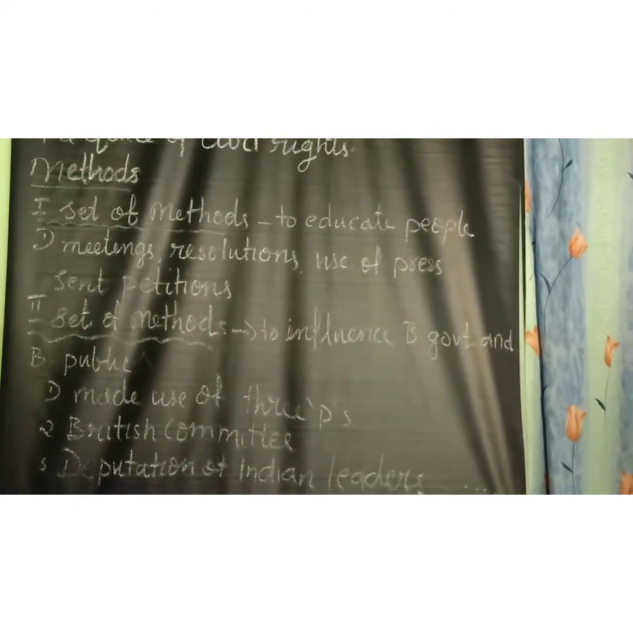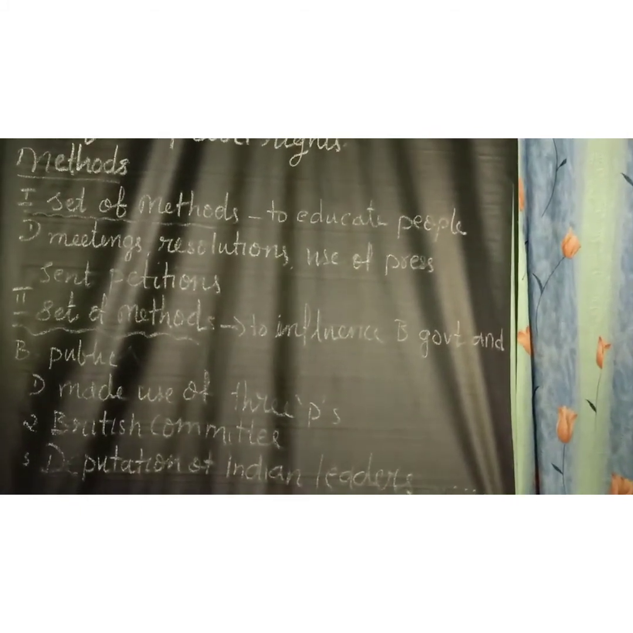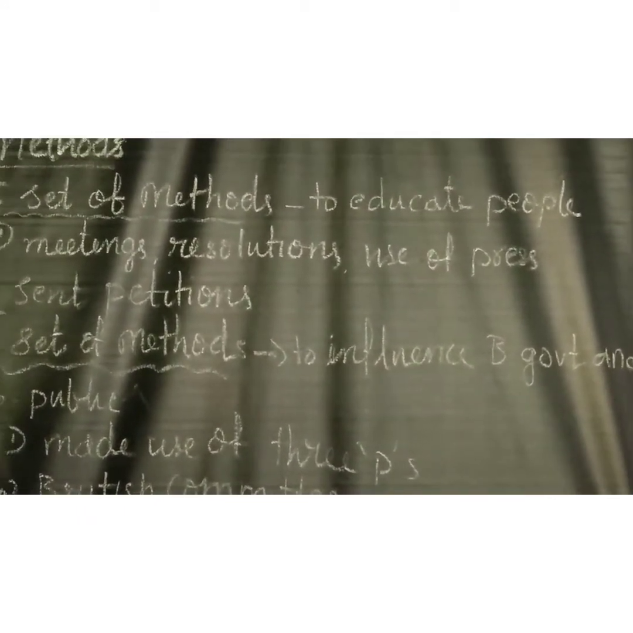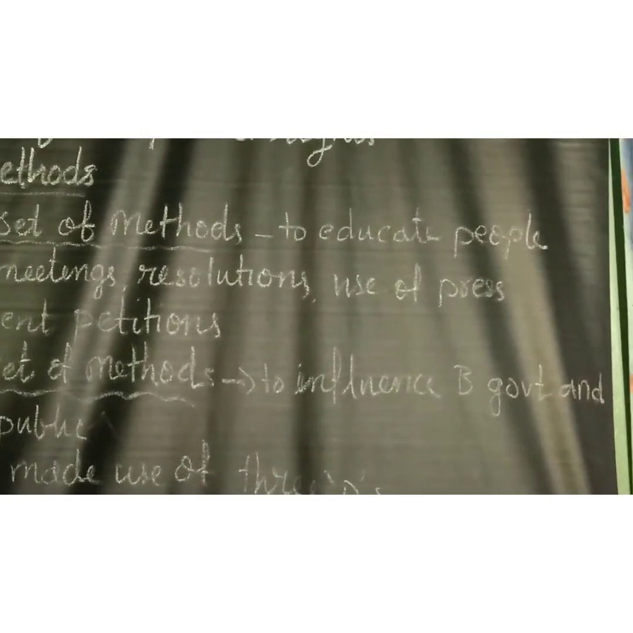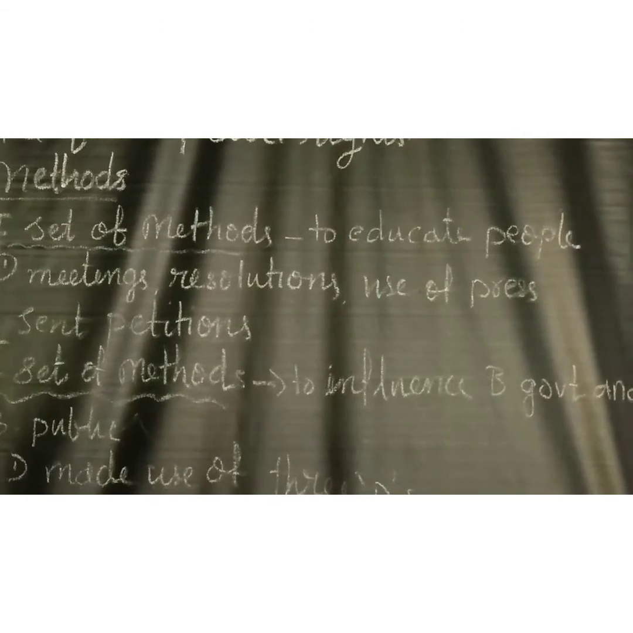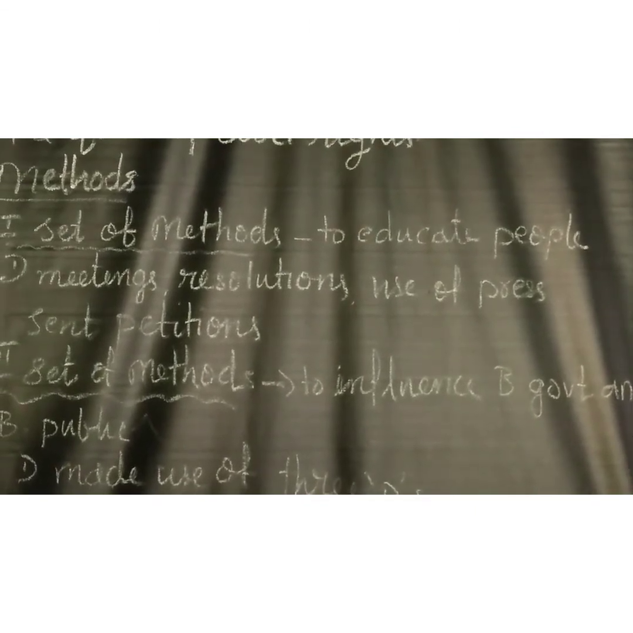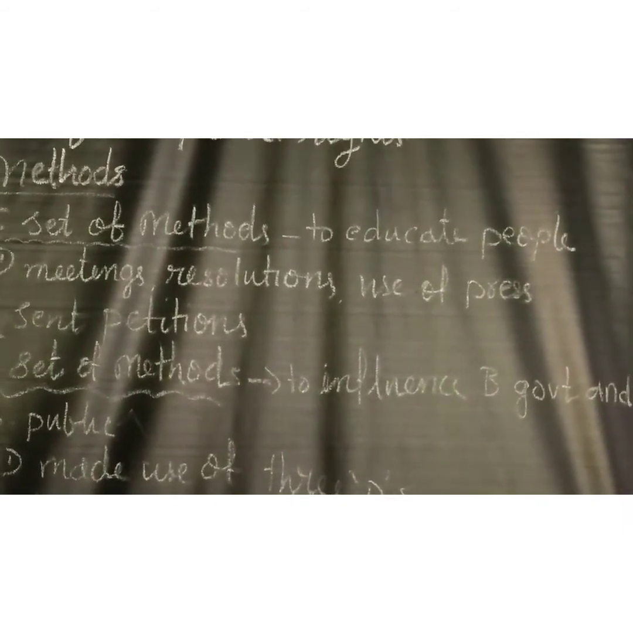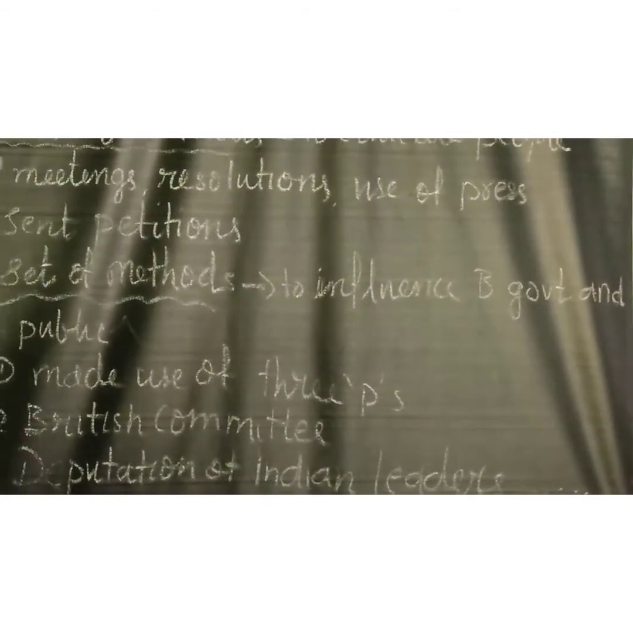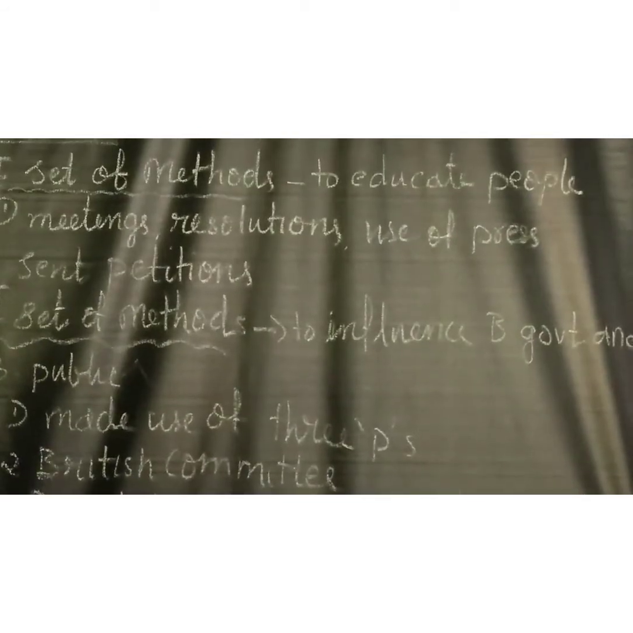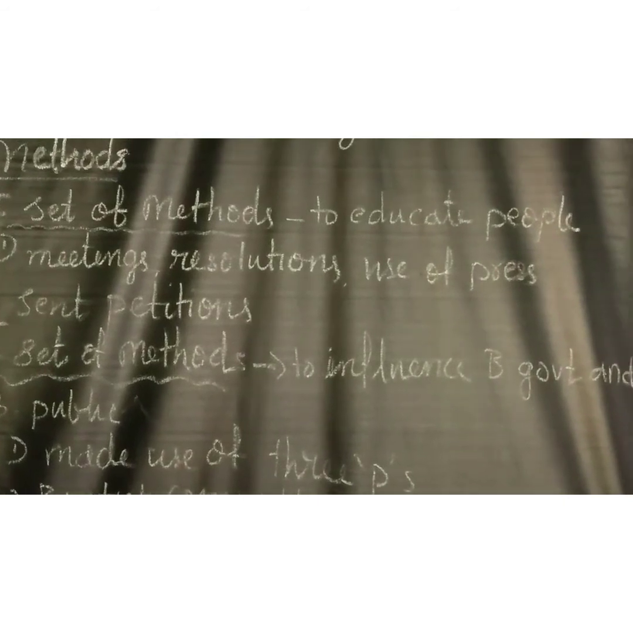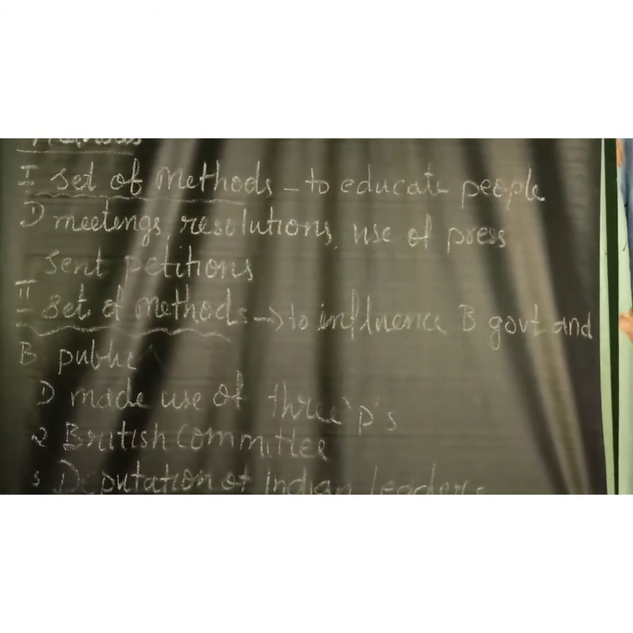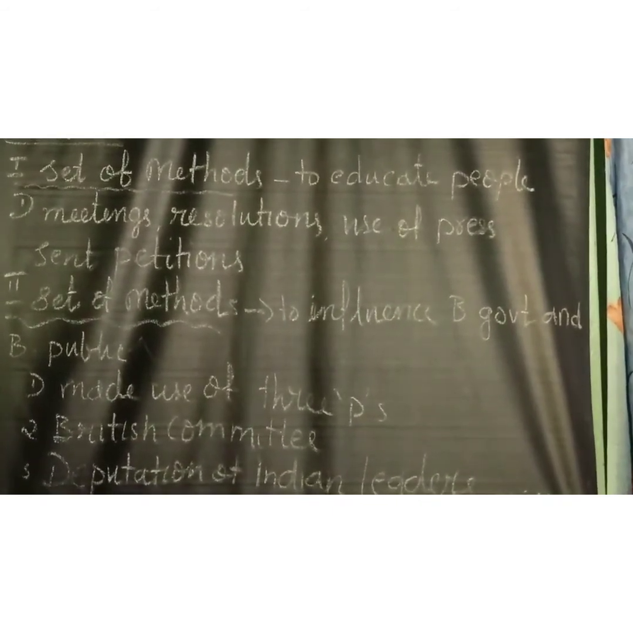Their method, popularly known as constitutional agitation, had two objectives. The first objective was to educate the people of India in modern politics. Secondly, to arouse national political consciousness and create united public opinion.